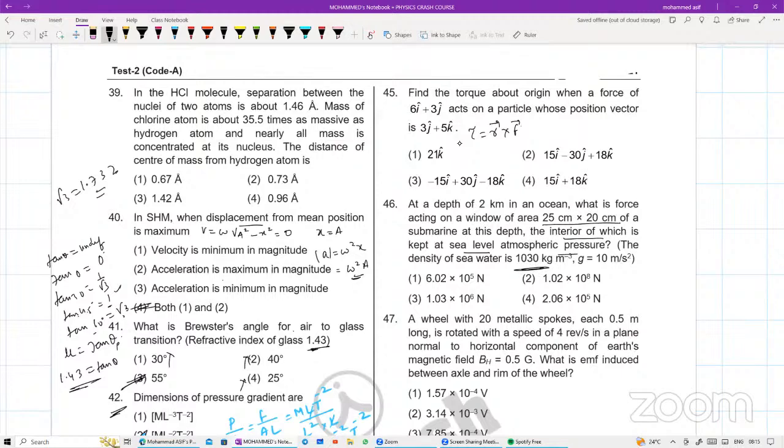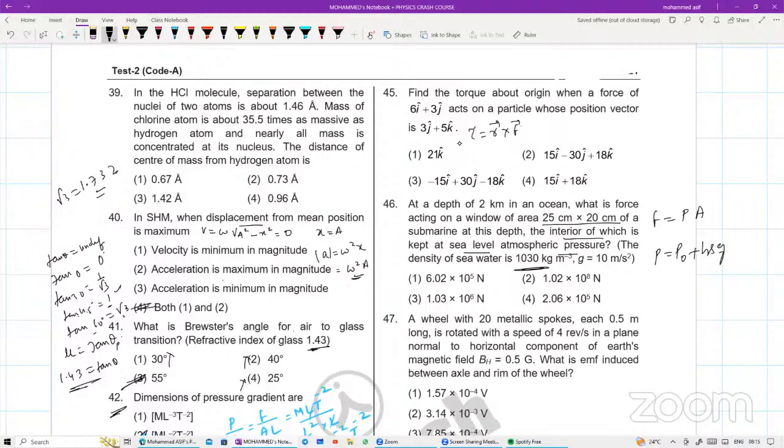Direct force है बेटा. Force will be equal to how much? Force is equal to pressure into area. When it is at a certain depth, pressure will be calculated with the formula P is equal to atmospheric pressure plus h rho g. ये याद होना चाहिए आप लोग, isn't it? So now we can directly substitute the relation.